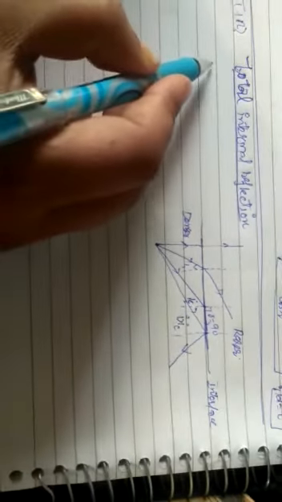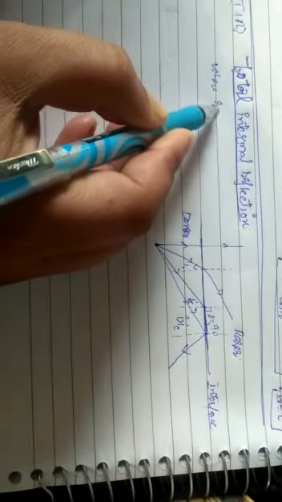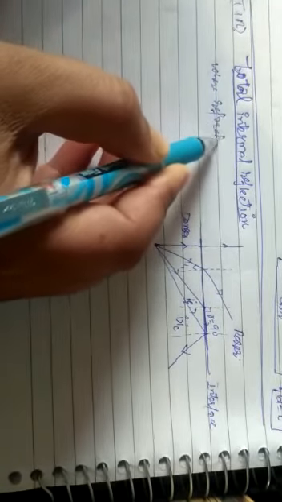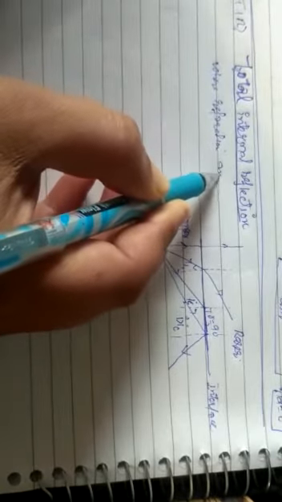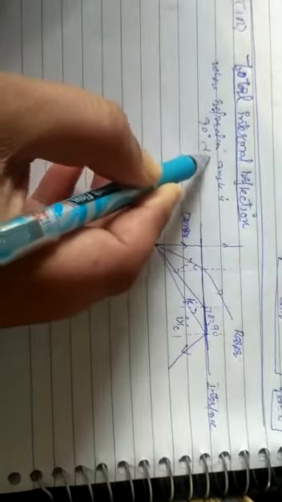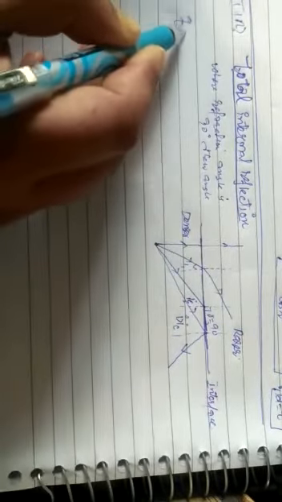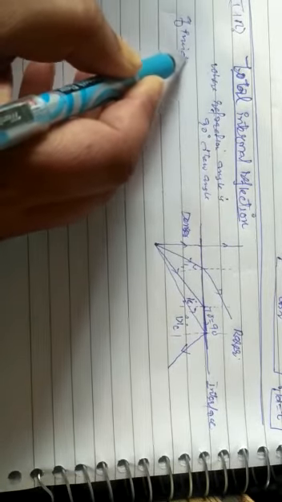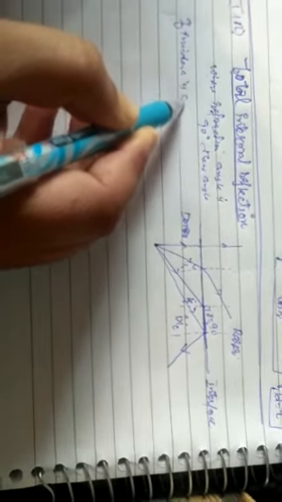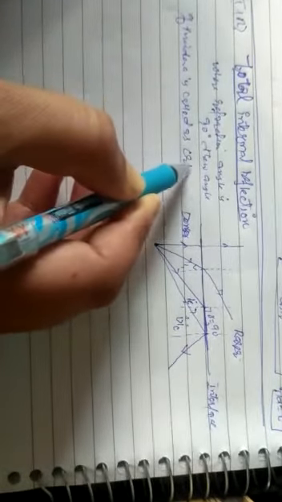At that time, when the angle of refraction is 90 degrees, the angle of incidence is called the critical angle.